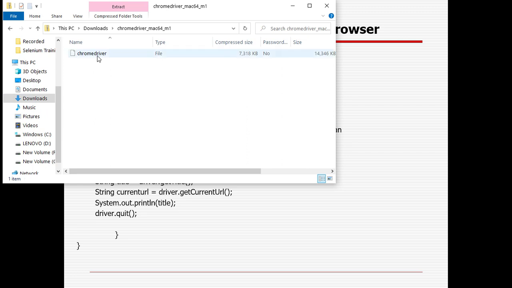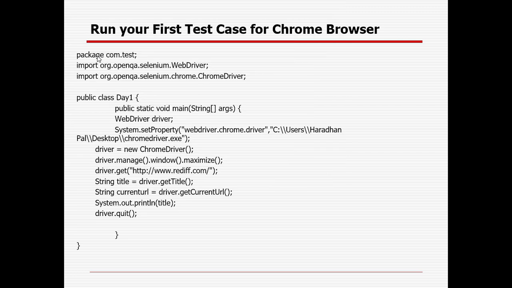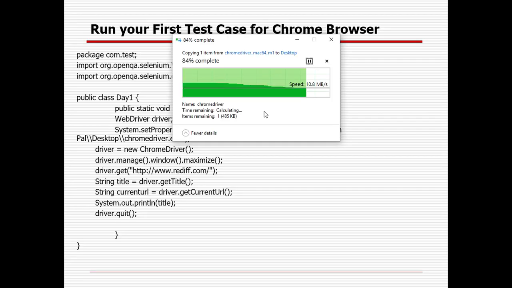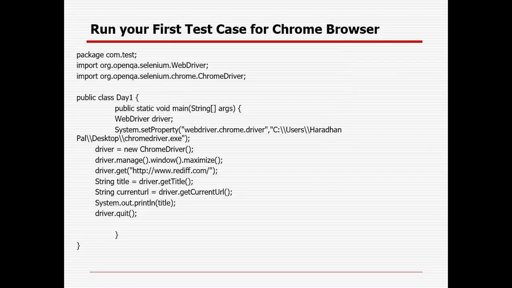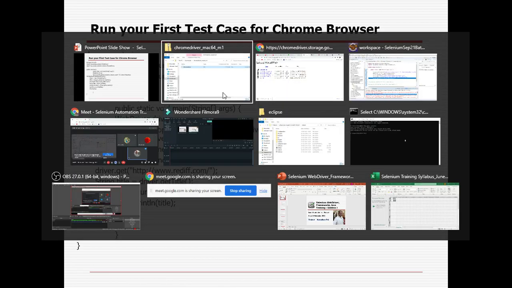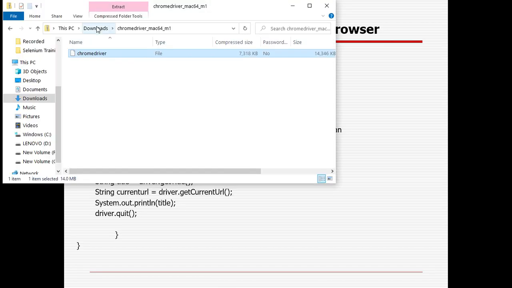Now if you want to run it, right, is the Chrome driver installed successfully? No, why? Let's extract it completely. Oh, it is Mac. Sorry, I downloaded the Mac one, right? So I need to go for Windows 32, not the Mac machine.